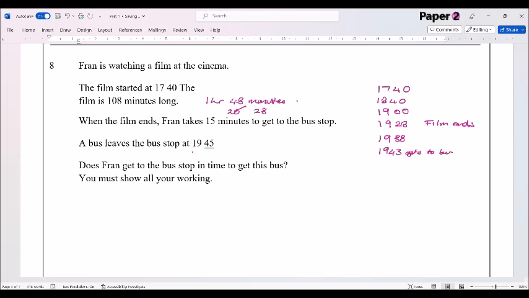Okay, so let's have a look. Is that before 1945? Yes, it is. Fran will get to the bus stop at 19:43, so it arrives in time.